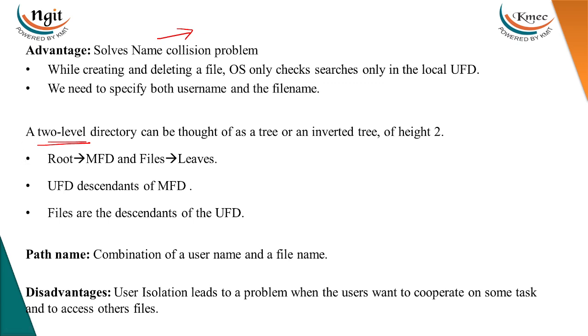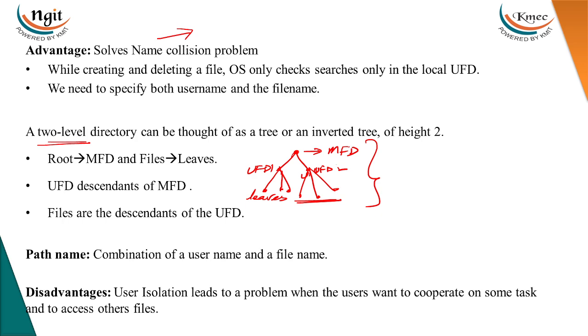Okay, so we can treat this two level directory as an inverted tree with height equal to 2, where the root node will be your MFD, followed by UFD, and then followed by your actual files. The files will be your leaves, and this one will be your UFD1, and this will be your UFD2, and again there are several files for each UFD. So the set of all files will be the leaves in the tree. Okay, so we can treat it as an inverted tree. The path name will have both the username and file name.